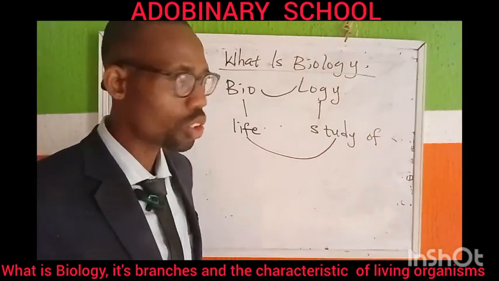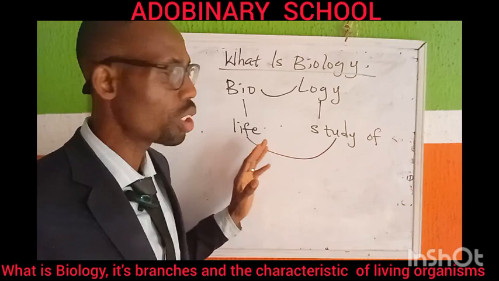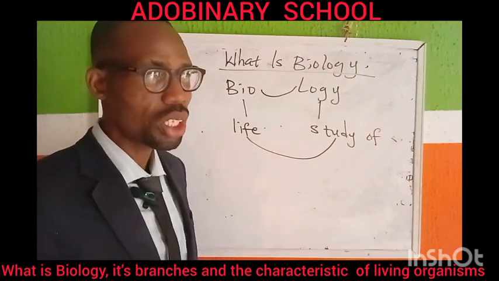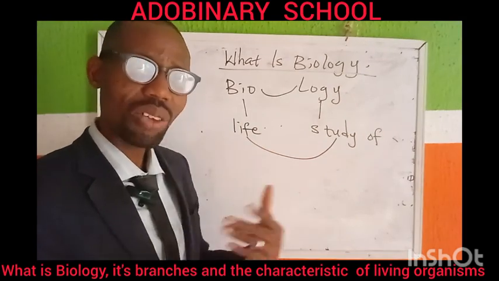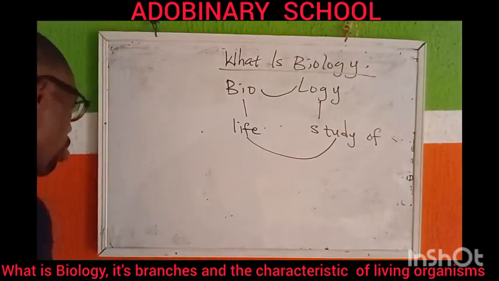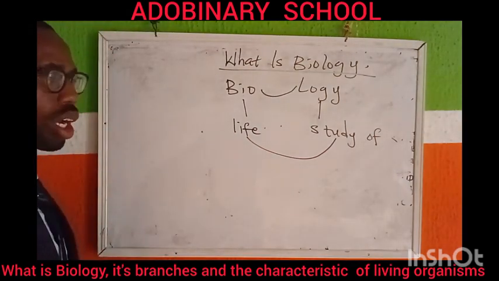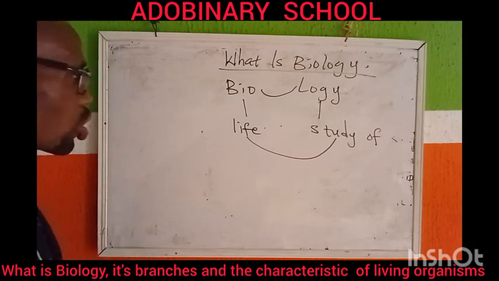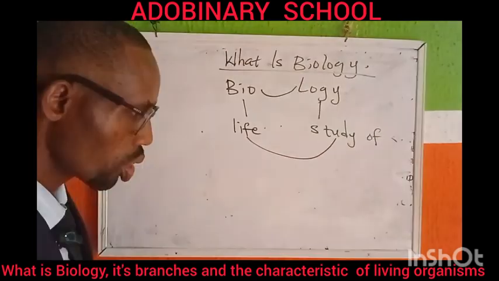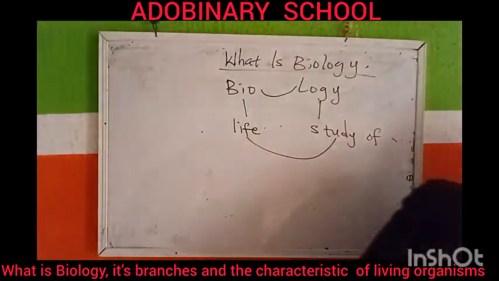Do you understand what I'm talking about? So biology has to do with the study of life. Biology also means the study of living organisms in relation to their environment and how they interact with other organisms. Okay? And then I'll move on to the next point quickly. I want to look at the branches of biology.